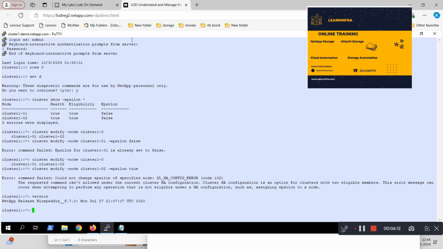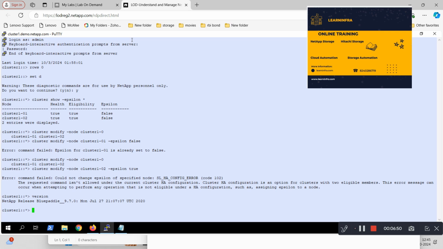Okay, so in a two node cluster, neither of the nodes will have the epsilon. Both the nodes are equally important. If one node goes down, the other node will become the RDB master. In such a small configuration like a two node cluster, instead of holding epsilon, both the nodes are continuously polled to ensure that both are operational. Both the nodes will be sending synchronous data, and each node will monitor the other node using the connectivity status.